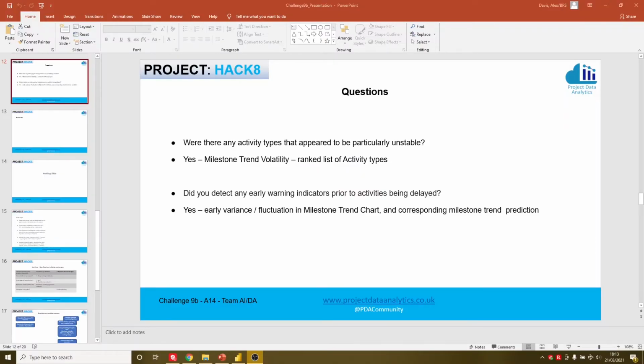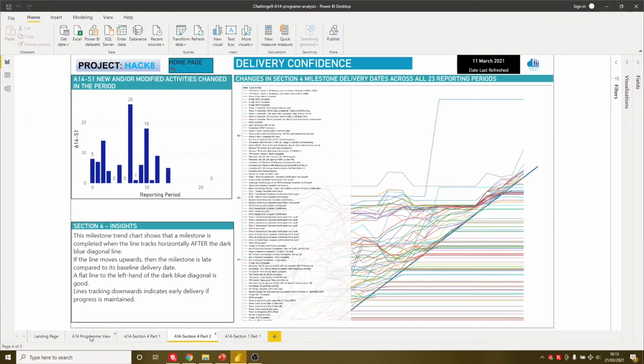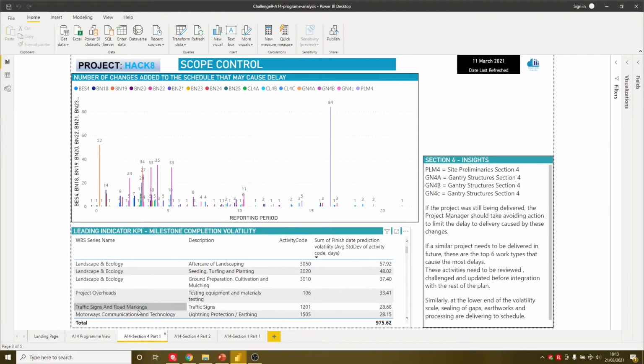Right, thank you, James. Our sponsor has posed 2 questions. Firstly, were there any activity types that appeared to be particularly unstable? The answer to that is yes, there were. If we look back at our instability indicator, our leading indicator shows that landscaping and ecology was very unstable and therefore led to delivery uncertainty, in landscaping, turfing and preparation of cultivation, which matches very well with Highways England's website that actually says this is the work they need to complete as part of the work post-road opening.